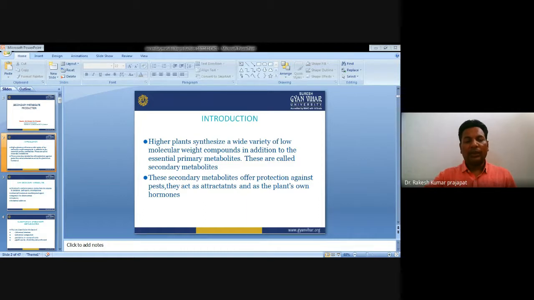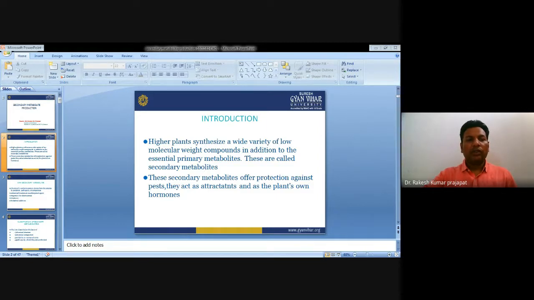But in addition to those primary metabolites, there are other metabolites which are not utilized by the plant itself. Those compounds are called secondary metabolites. These secondary metabolites offer protection against pests, and they act as attractants and as the plant's own hormones. They give the plant an advantage through protection against different insects and pests, and they also act as attractants.